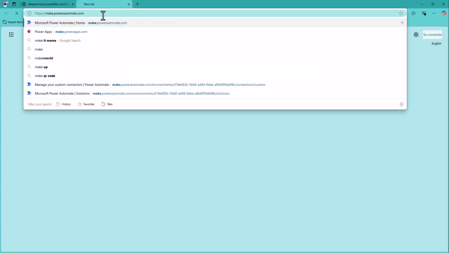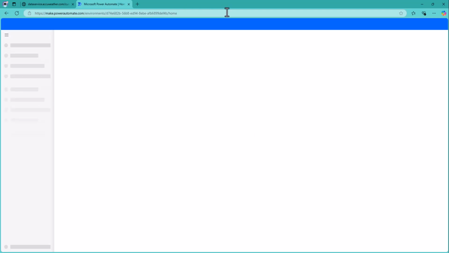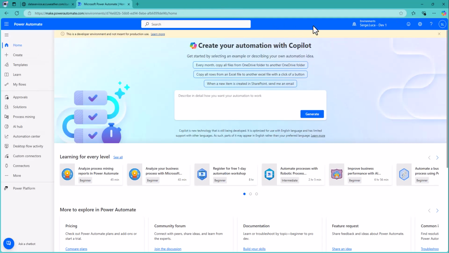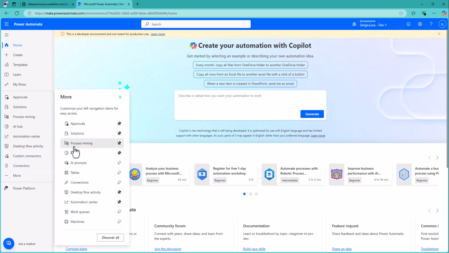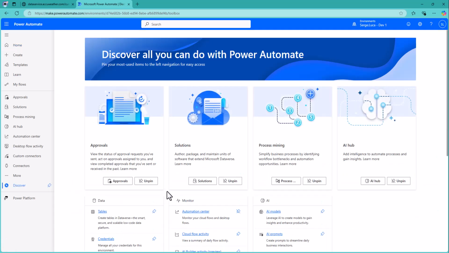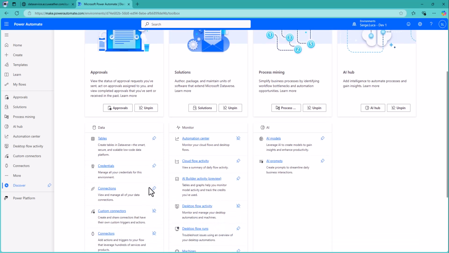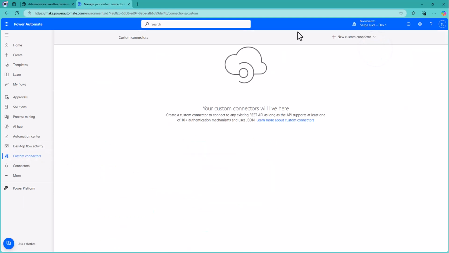Okay, so let's create our custom connector. Let's go to make.powerautomate.com. Make sure you are in the good environment. And normally you should see custom connector. If you don't see it, click more and you might find it here. As you can see, we can pin features to the left toolbar. And if you still don't find it, click discover. And normally you should find custom connector here. Okay. So let's click custom connector.